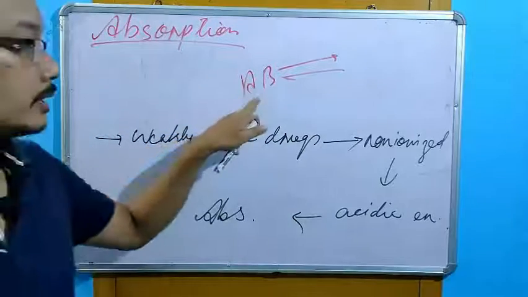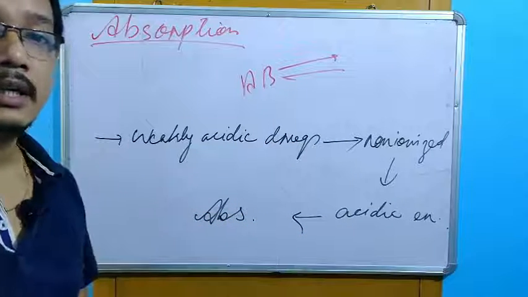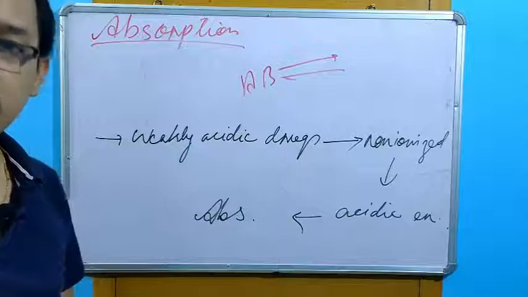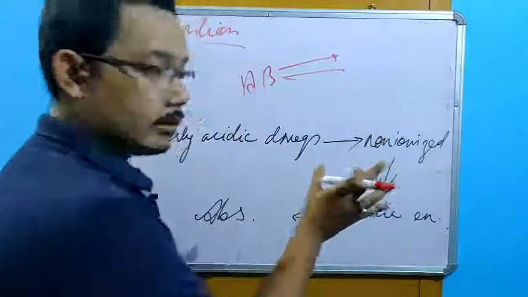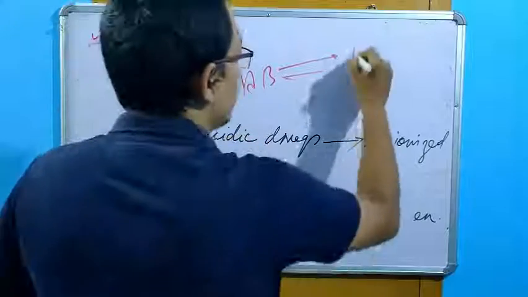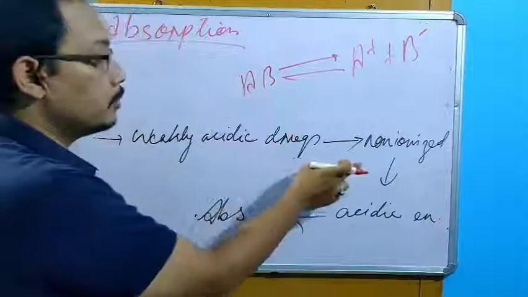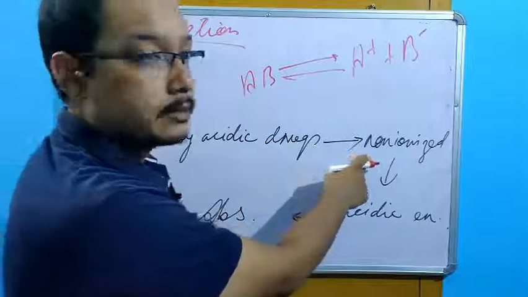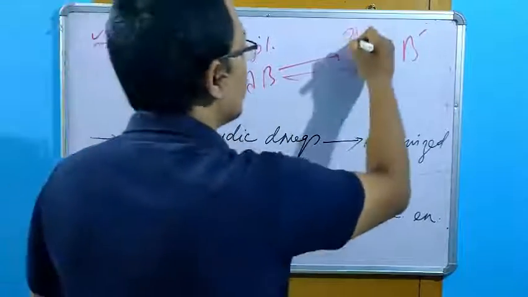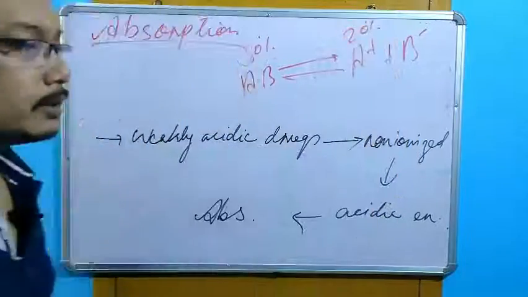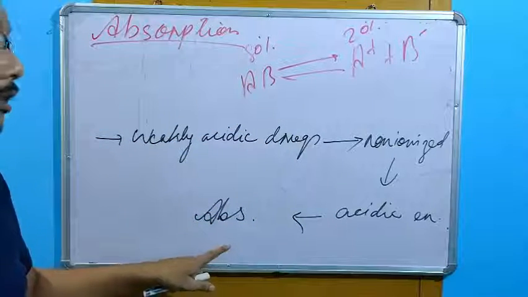If this weakly acidic drug is given to the acidic pH, which is the GI pH, then what will happen? Partial ionization will be there, A plus B minus, but it will predominantly remain non-ionized. We can write here 80% will be non-ionized, only 20% will be ionized. So the maximum of the drug will be absorbed, or better absorption.